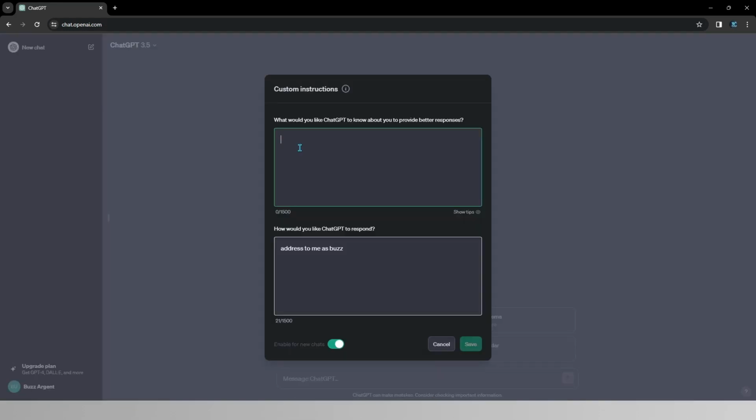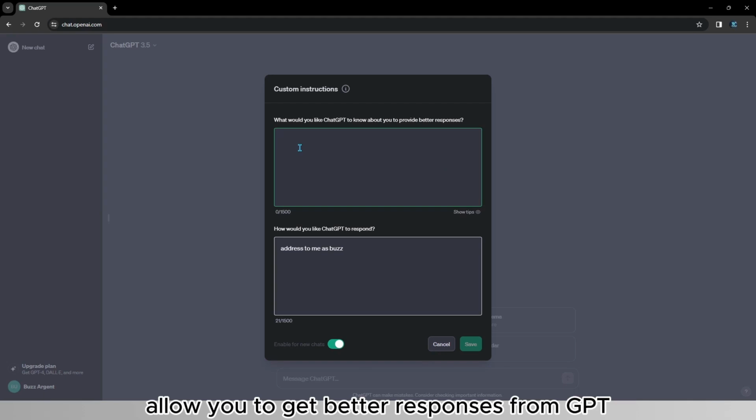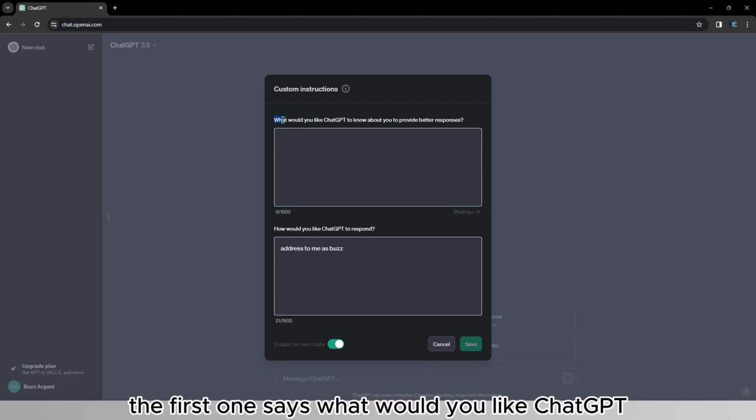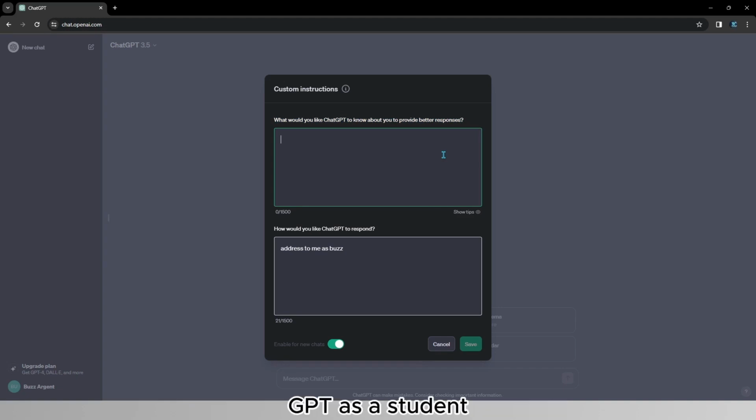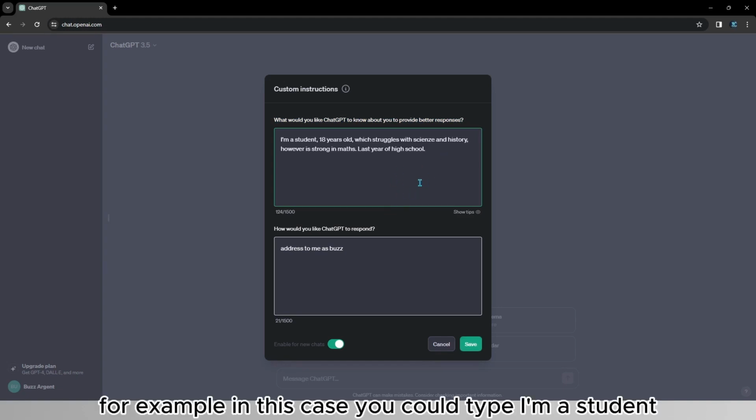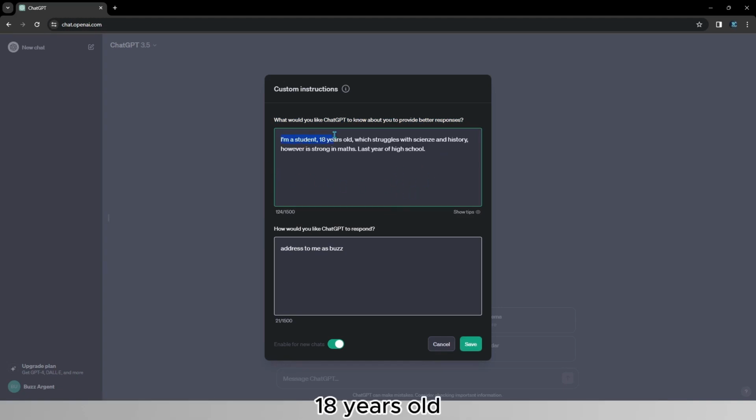Custom instructions allow you to get better responses from GPT, and you have 2 boxes to fill. The first one says, what would you like ChatGPT to know about you to provide better responses? For example, if you're going to use GPT as a student, in this case, you could type, I'm a student, 18 years old, which struggles with science and history, however is strong in math. So this will allow GPT to tailor its answers to your needs as a student in high school.